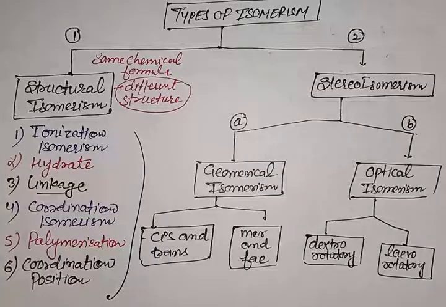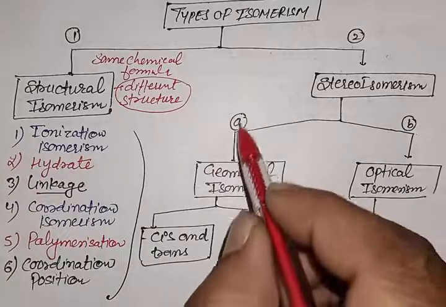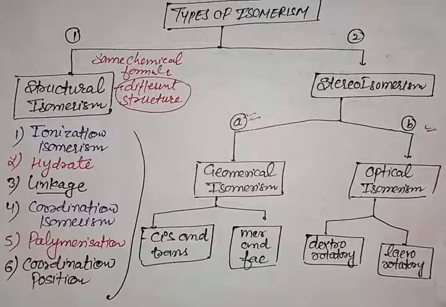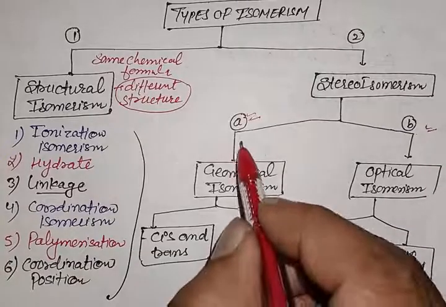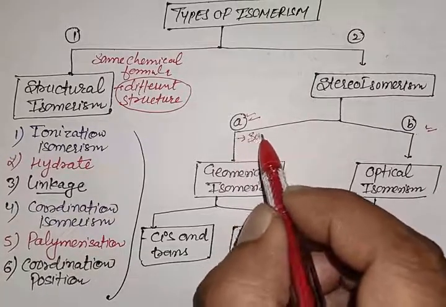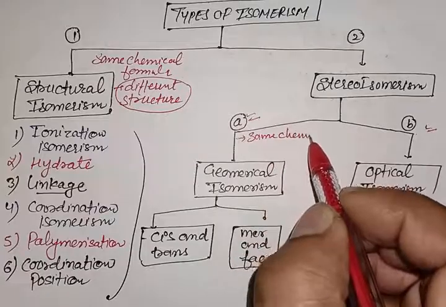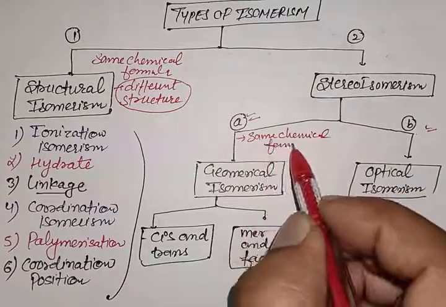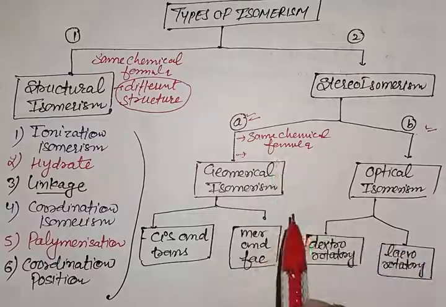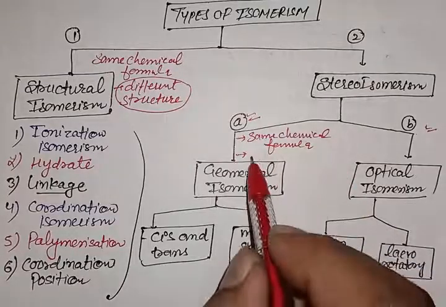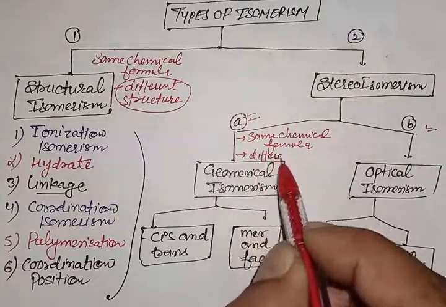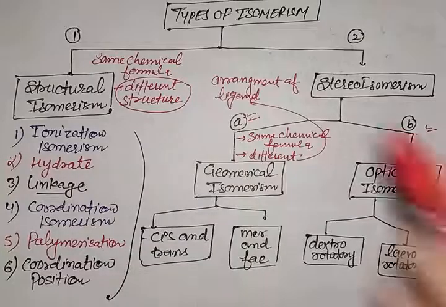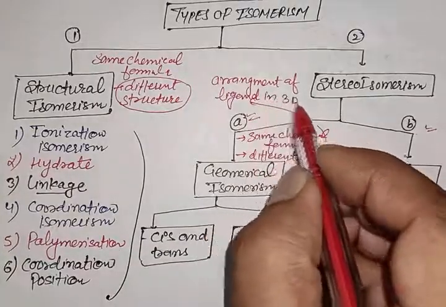Stereoisomers are further of two types: geometrical isomers and optical isomers. Geometrical isomers are those isomers which have the same chemical formula but a different arrangement of ligands in 3D space.